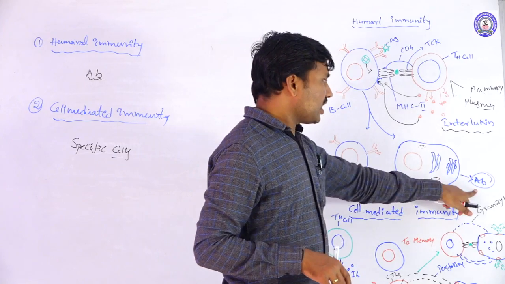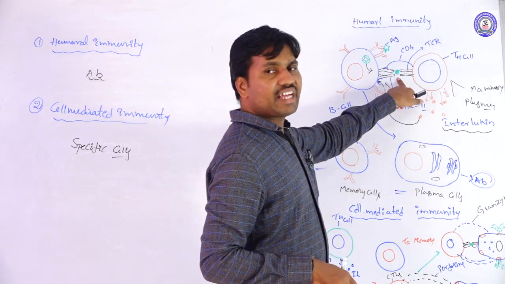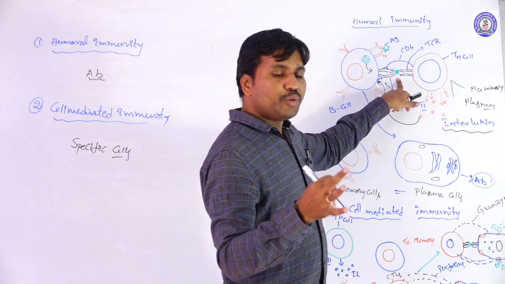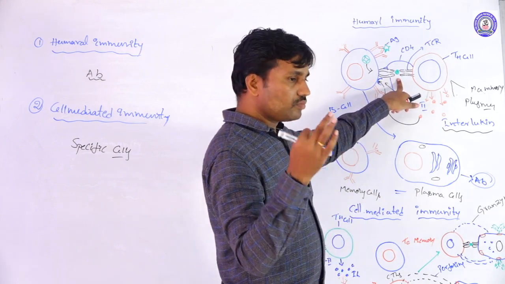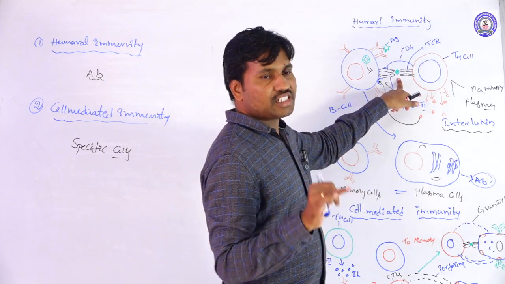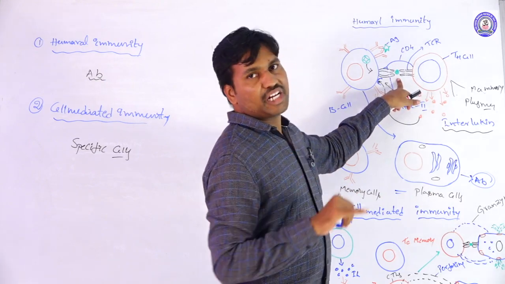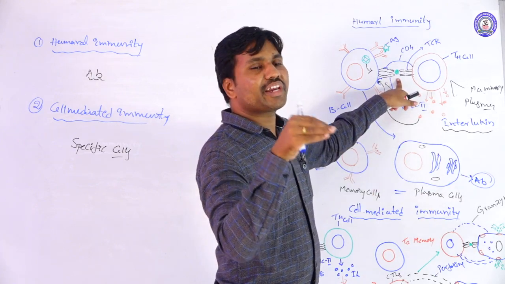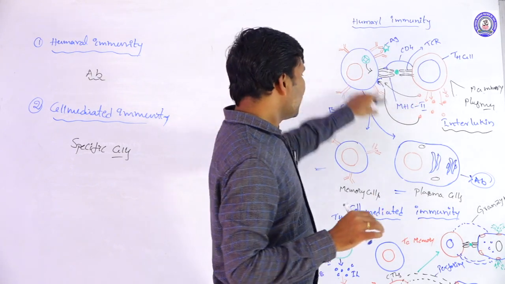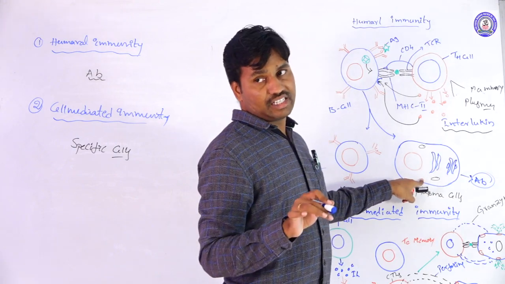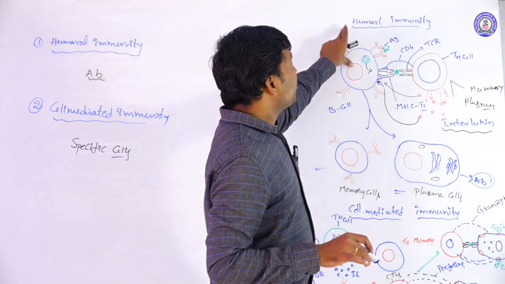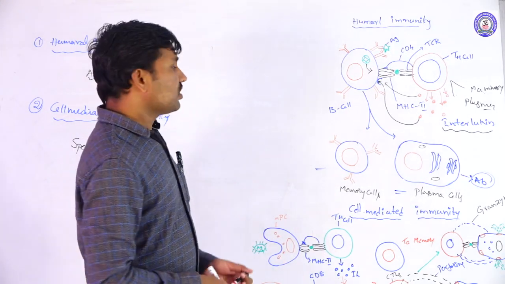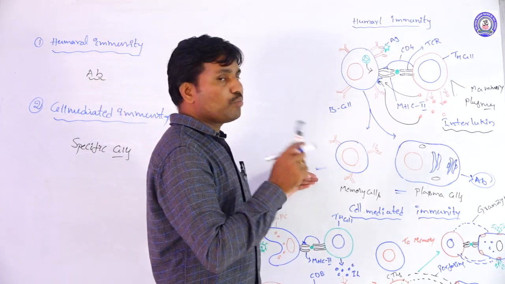So like this, the antibody combines with the antigen, involving the agglutination process, neutralization process, opsonization process and the complement process. Like this, different processes of the humoral immune reactions are carried out by these plasma cells. So this is called the humoral immunity mechanism.